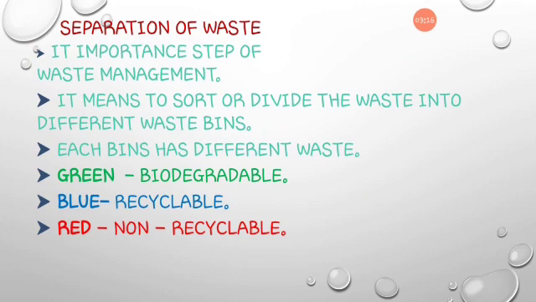It means to sort or divide the waste into different waste bins. Bin means dustbin. Each bin should have different types of waste. It is good to separate waste in 3 different bins: green for biodegradable waste, blue for recyclable waste, and red for non-recyclable. These types of dustbins we see in common places like the zoo, hospitals, and parks.